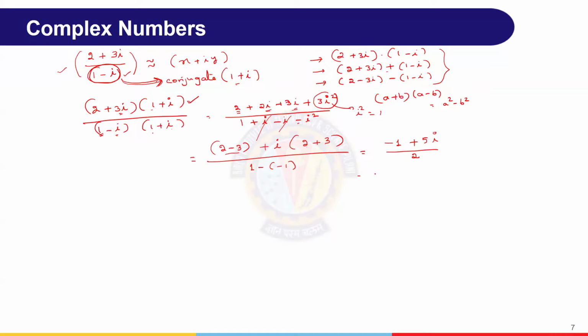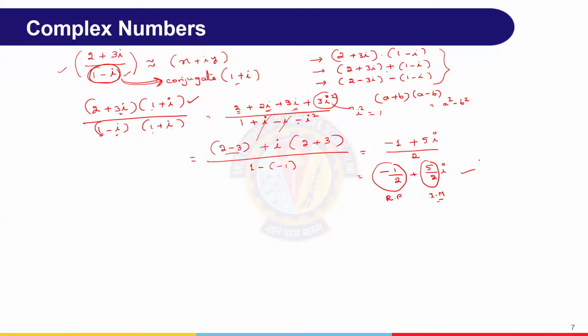Now it becomes this. Now, maybe sometimes we may get the doubt of how to separate this. Very simple. We can separate this, right? Minus 1 by 2 plus 5 by 2 into i. Now, this is the real part and this is the imaginary part. I hope it is simple: addition, what to do; multiplication, what to do; division, what to do. So, in all the cases, we need to write the expression in a simplified form like this.